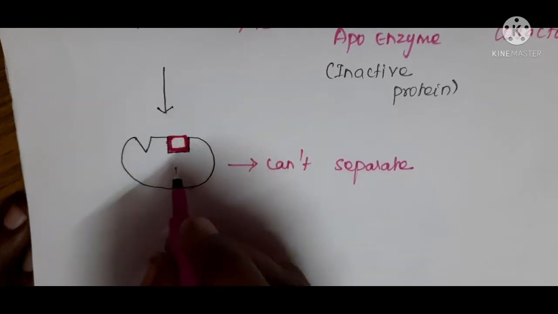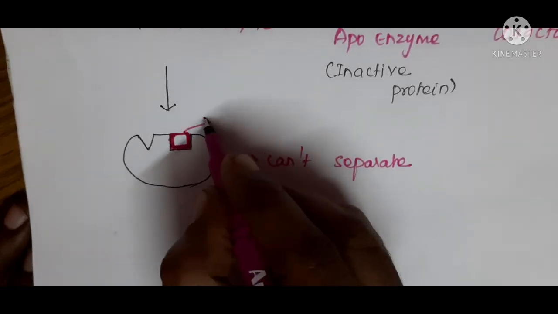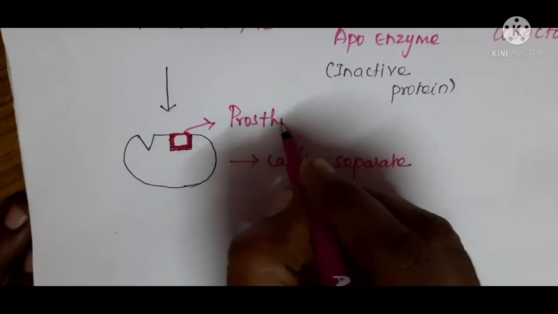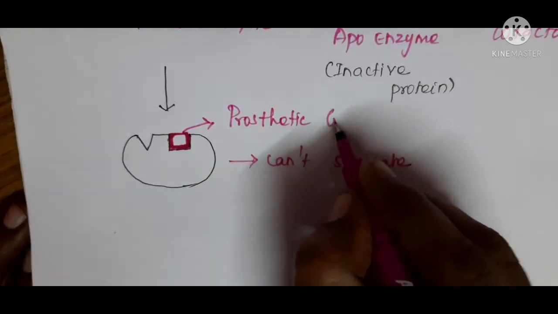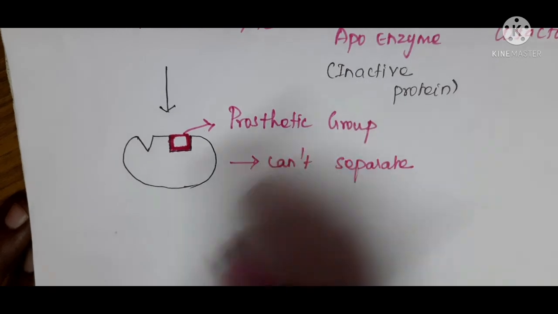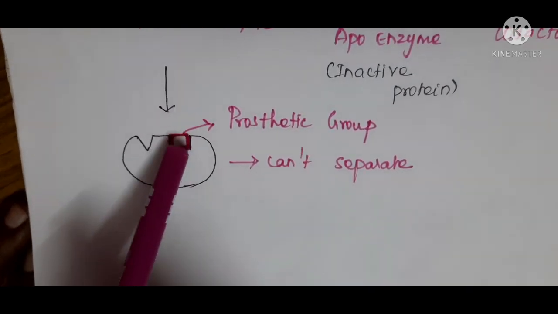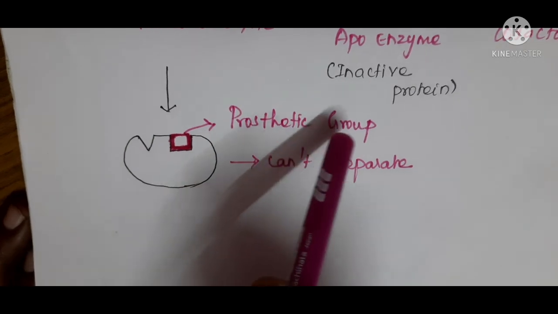In those cases, this cofactor is termed as prosthetic group. So if you can't separate your cofactor from the enzyme, then this cofactor is termed as prosthetic group.